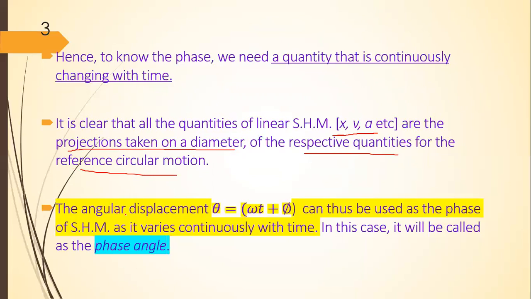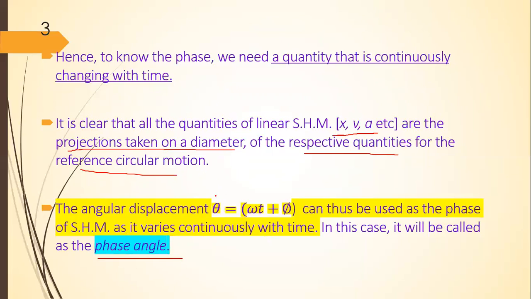The angular displacement theta equal to omega t plus phi can thus be used as the phase of simple harmonic motion, as it varies continuously with time. In this case, it will be called phase angle.